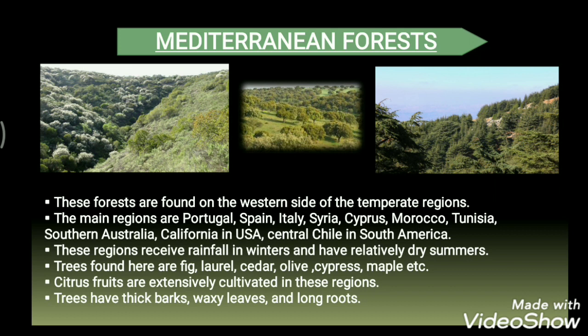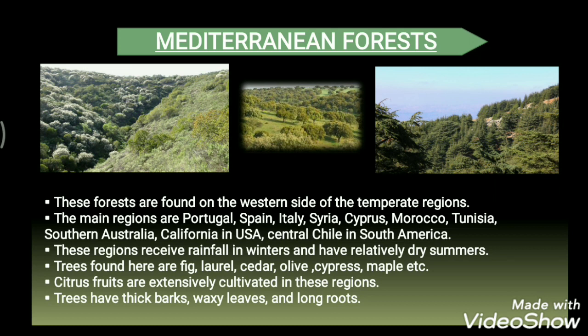Now the trees found in these forests are evergreen and they are broad-leaved. Along with this, these trees have thick barks, waxy leaves and long roots. So these are the important features about these Mediterranean forests.